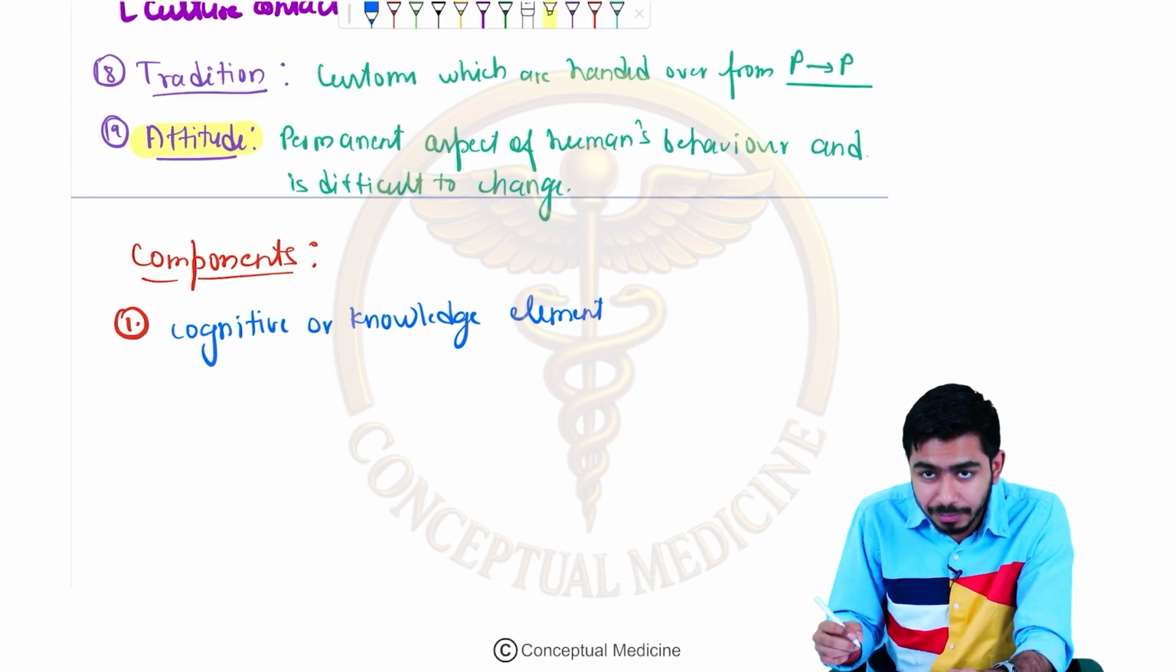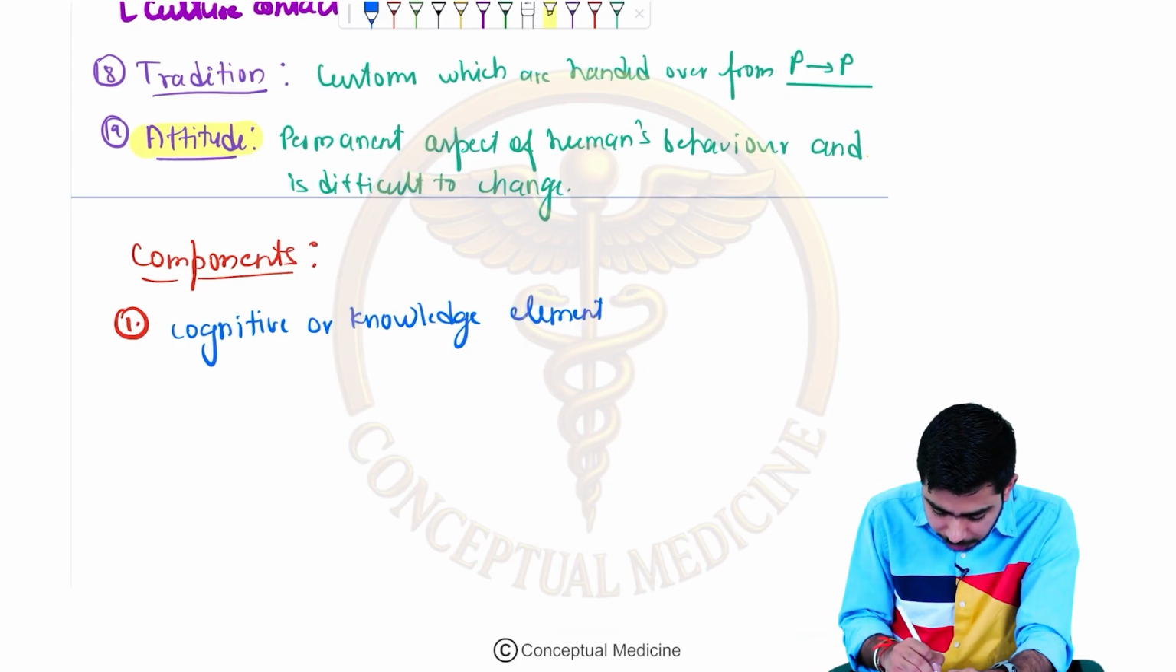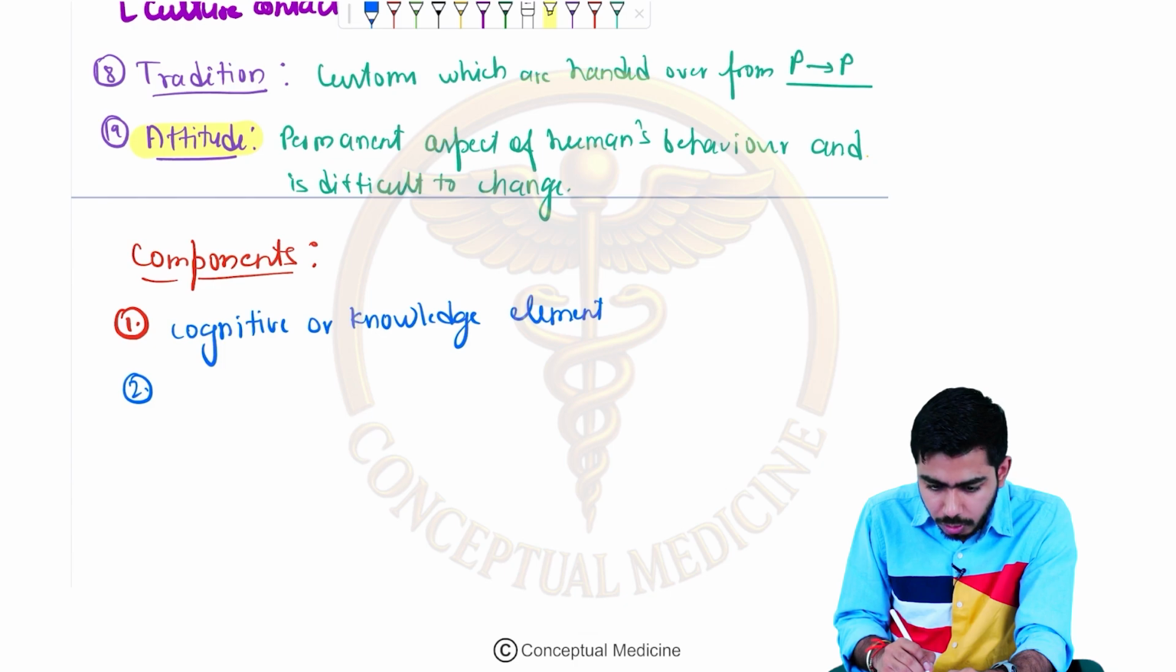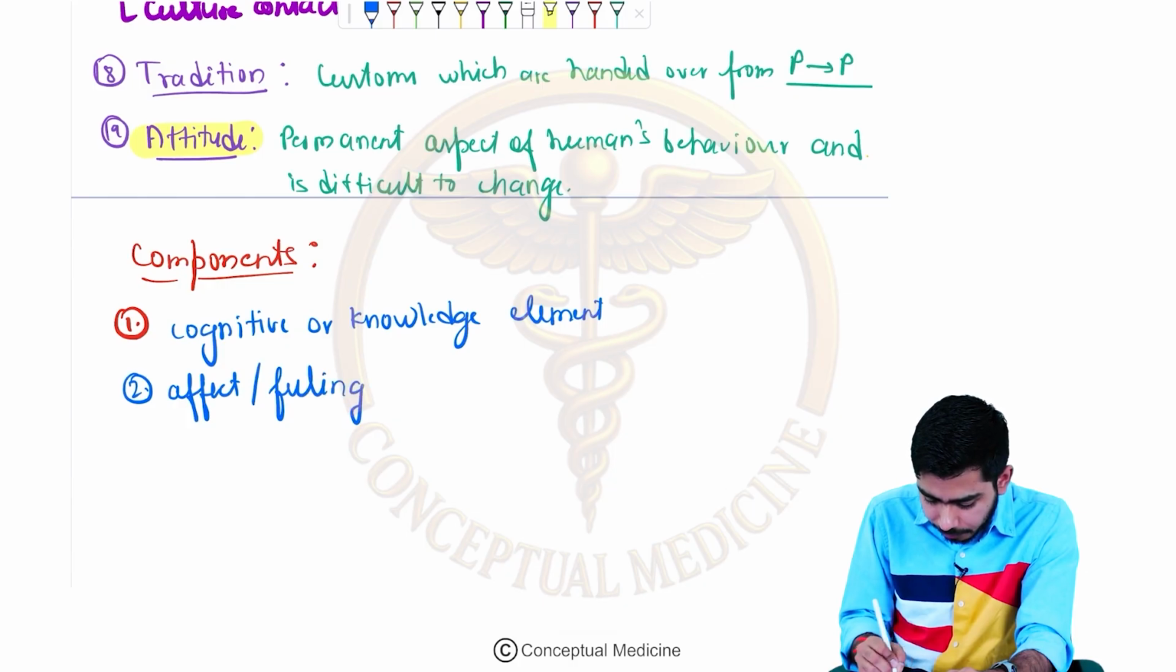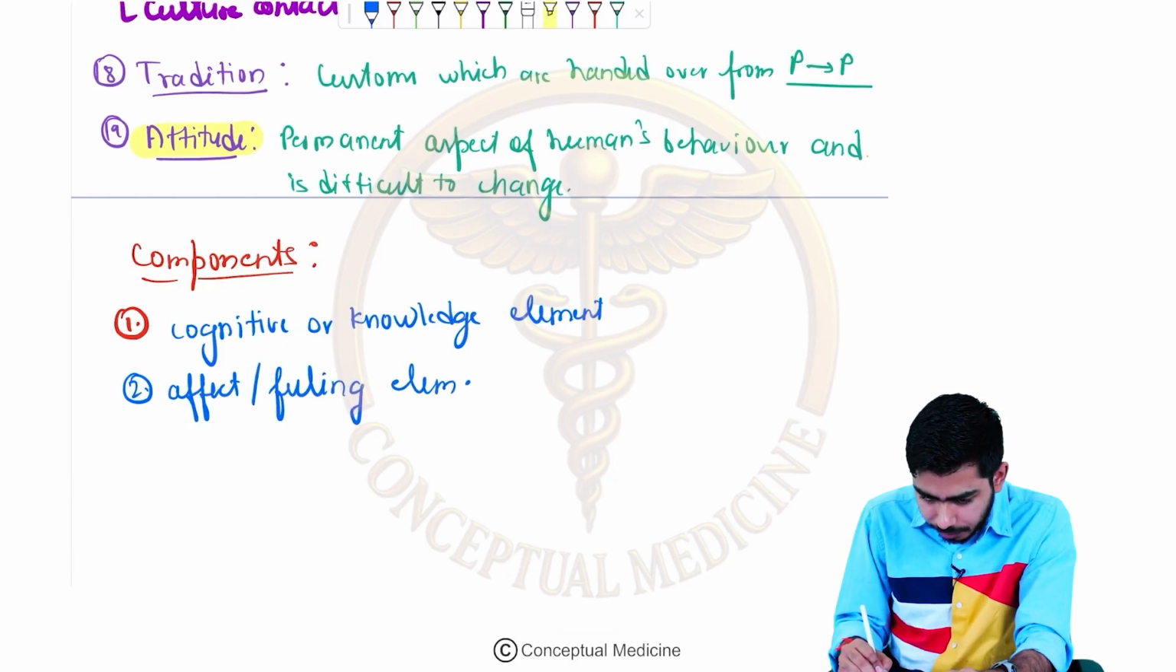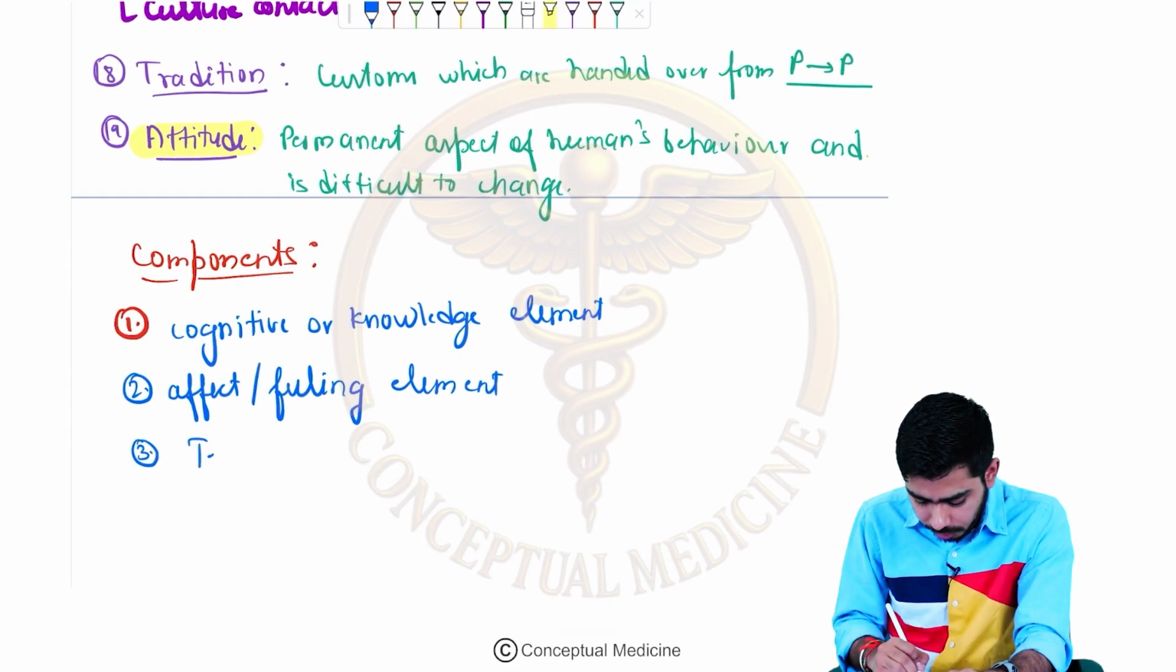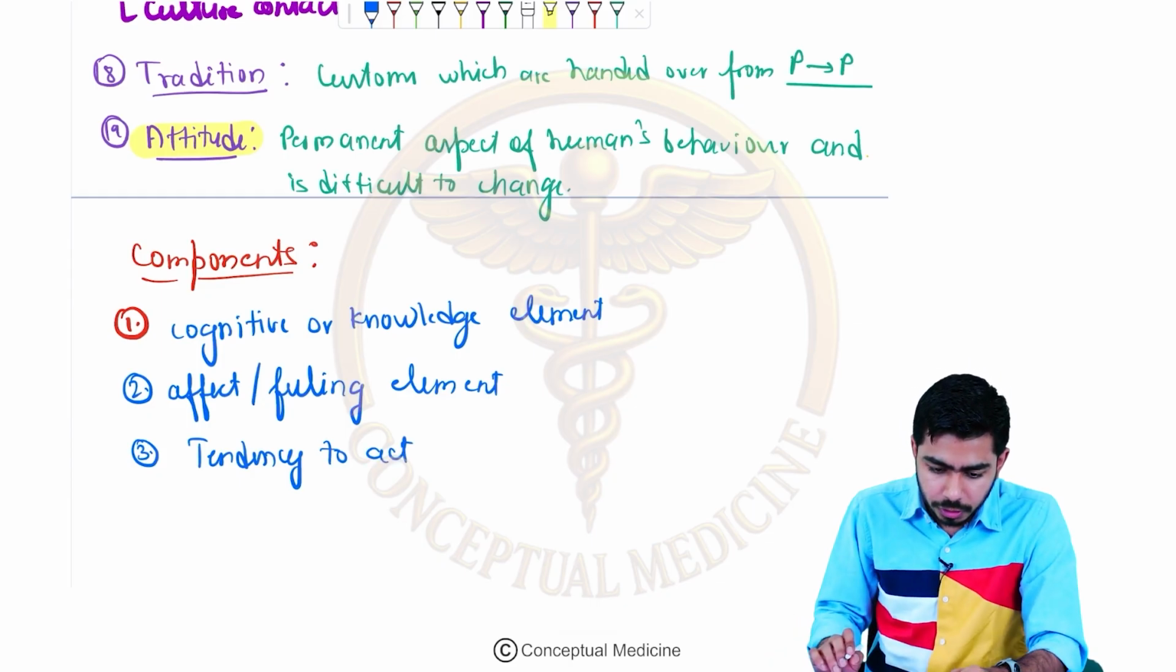You can say these are the elements or the components, whatever you want to call it, or types. Second one which we shall talk about is the affective or the feeling element. Affect or feeling element. Third one is the tendency to act. That is the component, tendency to act. So that is the thing as far as attitude is concerned.